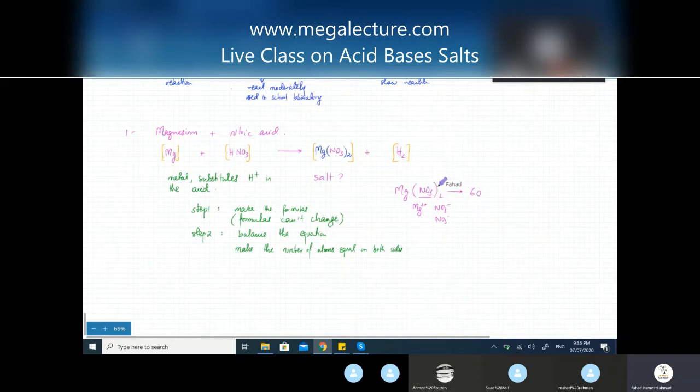Now this 3, remember, is not with nitrogen, it is with oxygen. So oxygen was 3, but there are 2 nitrate ions, which means everything would be doubled and there would be 6 oxygen atoms. In the bracket, there's only 1 nitrogen. Remember, there's no number attached with nitrogen, but the whole thing is doubled. So that means there are 2 nitrogens.